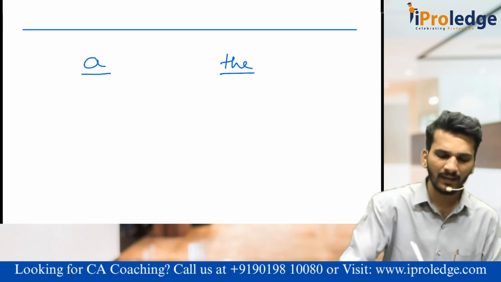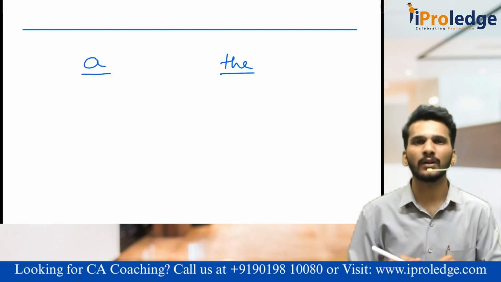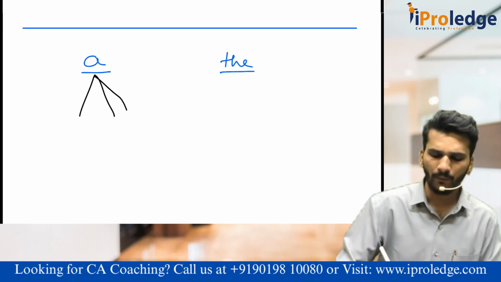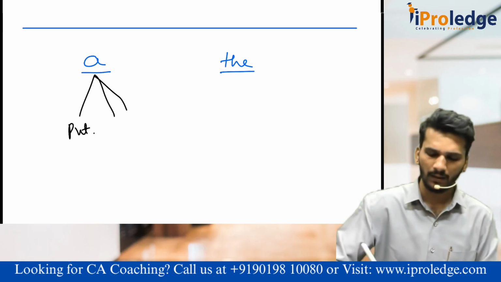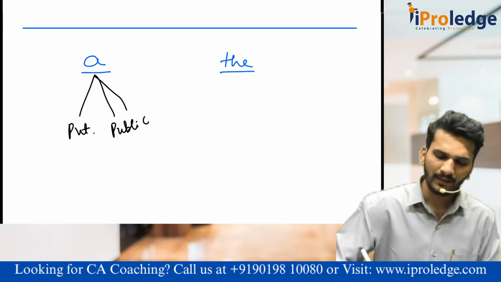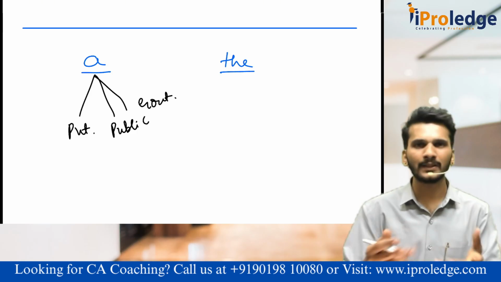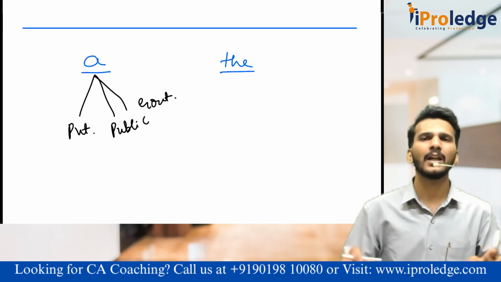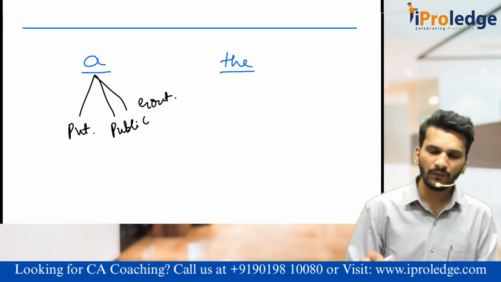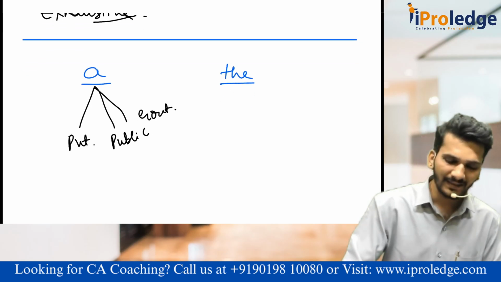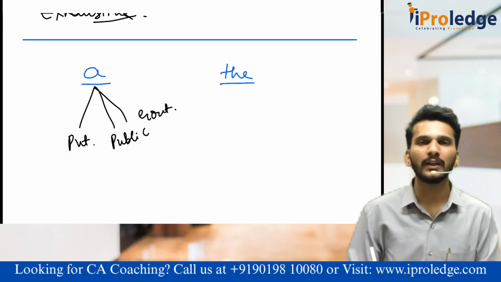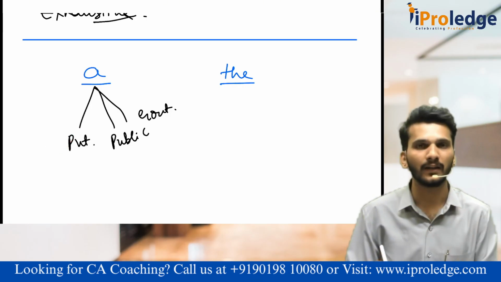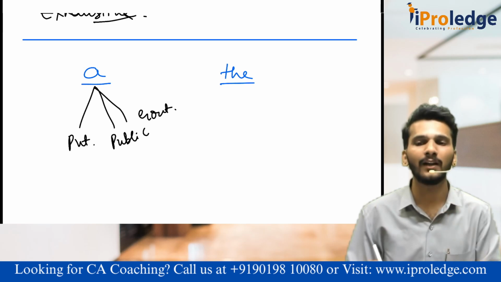"A company" means, as the videos progress you will learn, there are multiple types of company: private company, public company, government company, one person company, Section 8 company, dormant company, inactive company. There are so many types of companies. That is why "a company" is not a single type. If I use the words "the private company", then all those things are applicable only for this category of company. Are you understanding what I'm trying to tell?